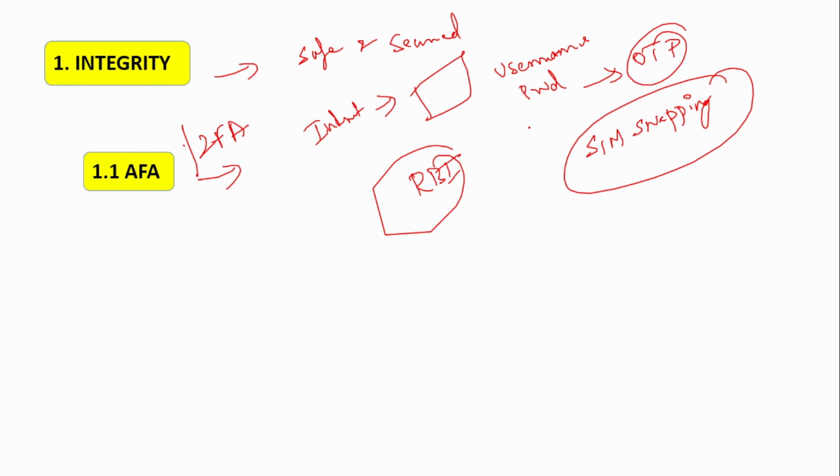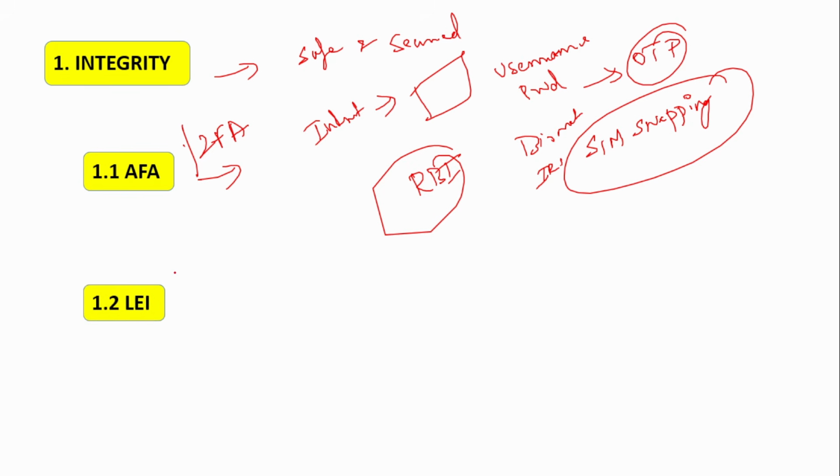So we have to think about a better one, something like biometric, where your thumb is required. That cannot be faked, right? They cannot do that with biometric. Similarly, iris, using your eye scanning. All this can be inculcated. This is just a discussion. RBI has not told any banks or financial institution that they have to follow this second factor authentication. But this discussion is going on so that people do not face any fraudulent transaction.